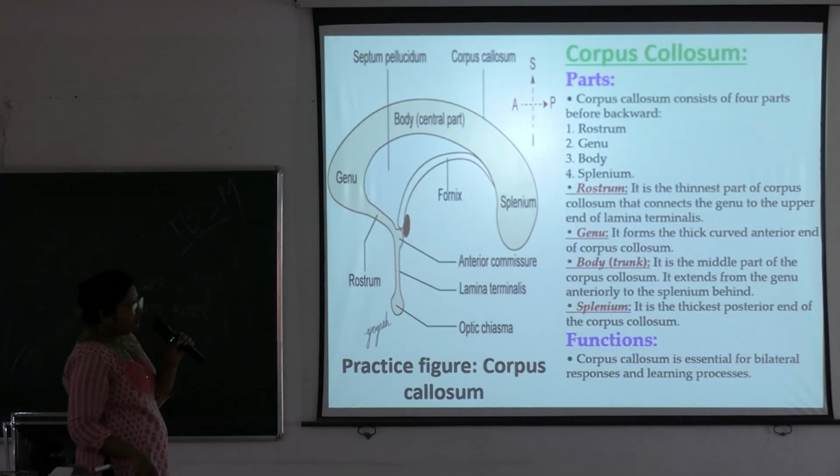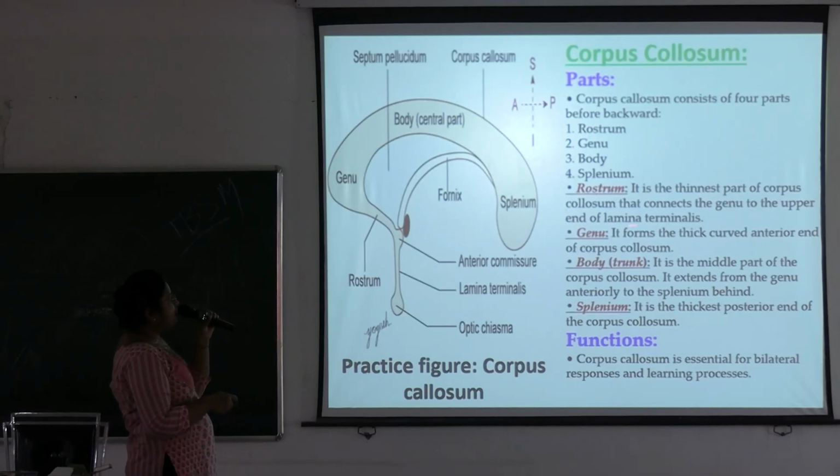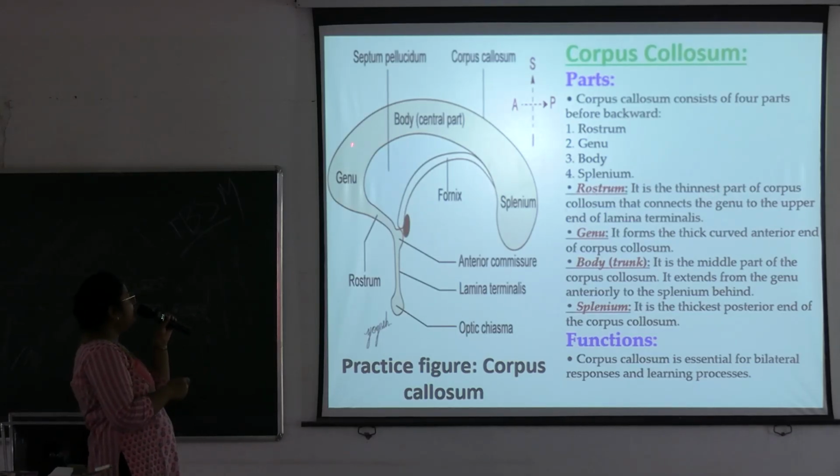Okay, next we are going to the different parts of the corpus callosum. The corpus callosum consists of 4 parts, from before backward. First one is the rostrum, then this bent portion is the genu, then this is the body, and the posterior most end is the splenium. This part is the rostrum, the thinnest part of the corpus callosum, and it connects the genu to the upper end of the lamina terminalis. So this part is the lamina terminalis, connecting the genu with the lamina terminalis.